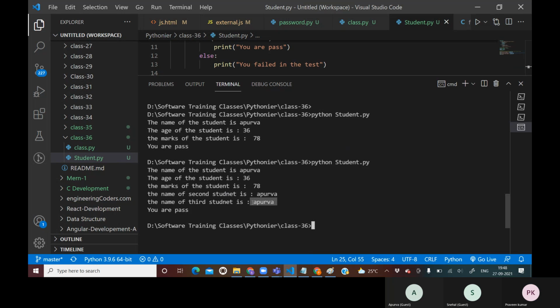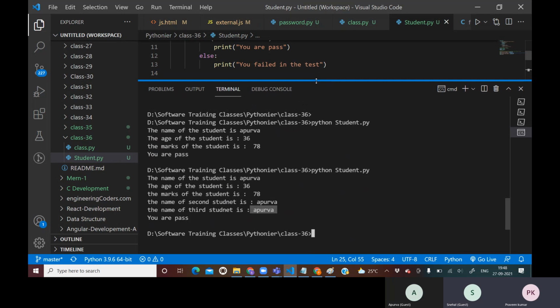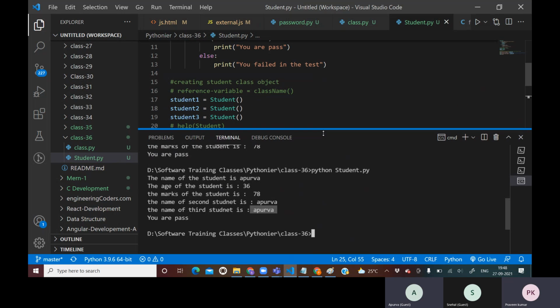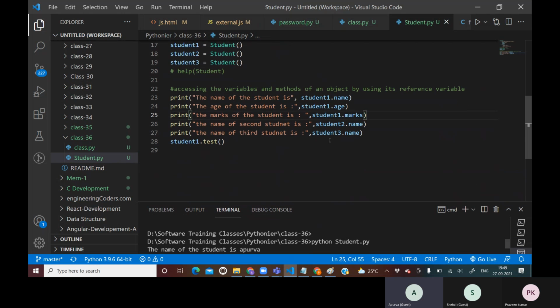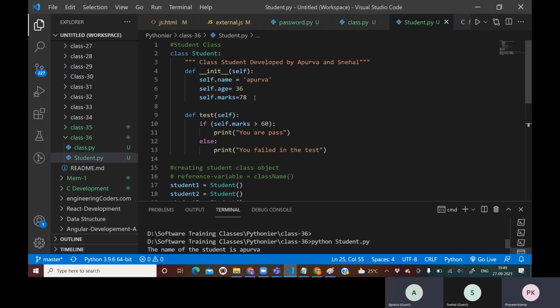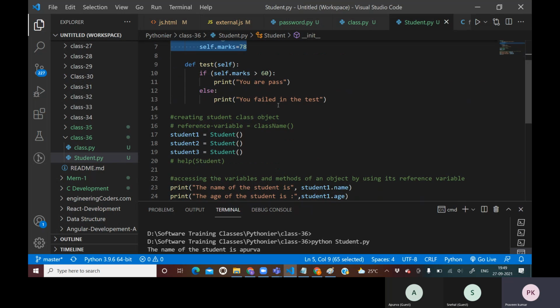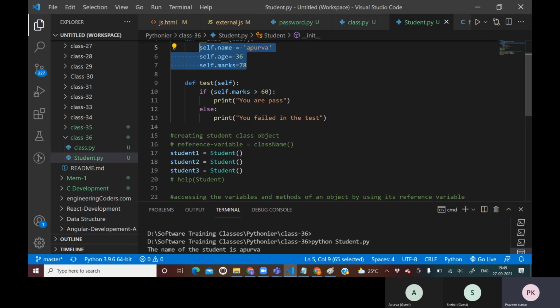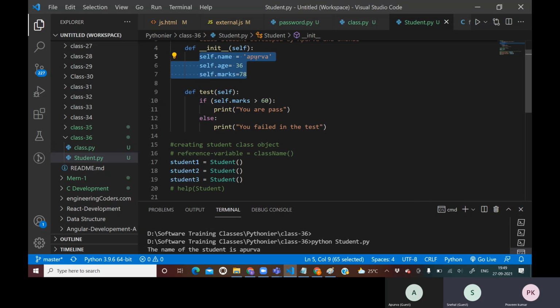Why so? If I'm creating multiple objects, then my aim should be to change some properties. In the main class, self dot name is Apurva, so it is giving the same name, because we have set some default properties. So if we want our own properties here, then we need to override those properties. How can we do that? We need to pass them at the time of object creation only.